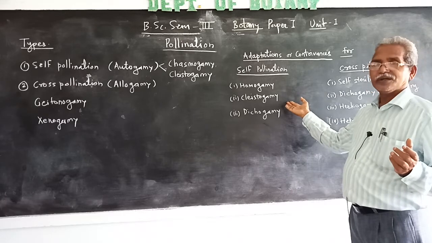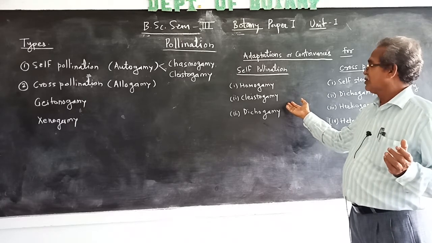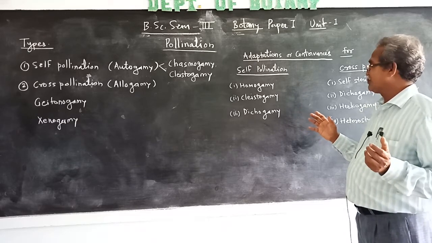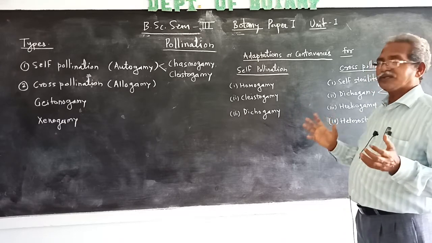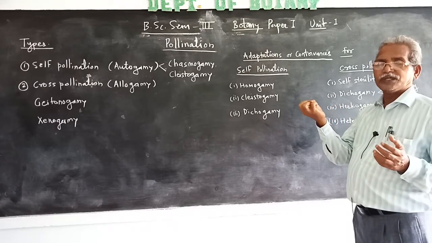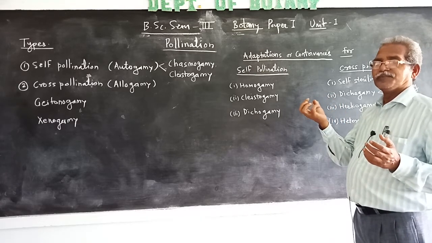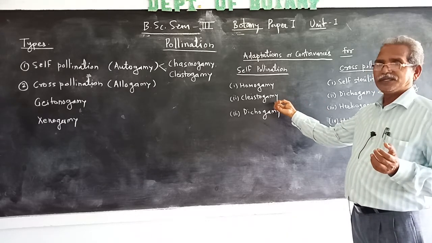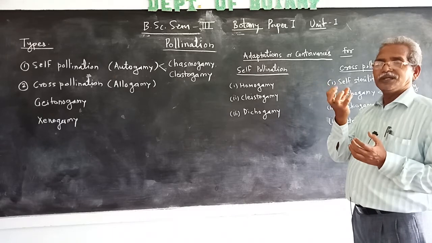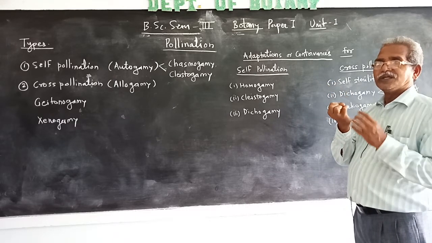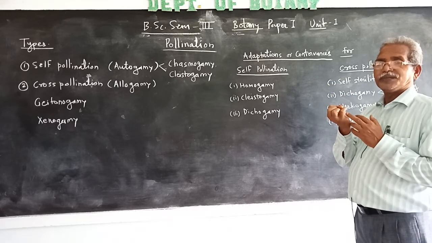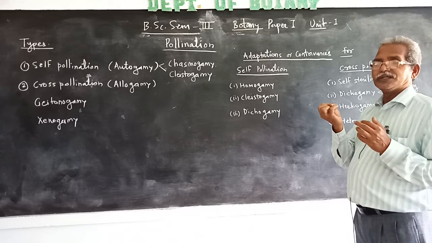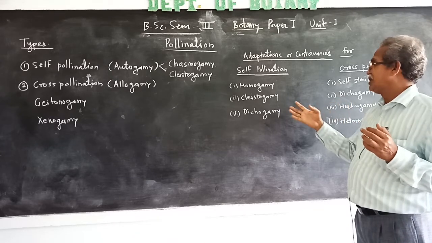Cleistogamy means the flowers remain closed even though the fertilization is effected. That is called cleistogamy. The flower is in closed condition even though the transfer of pollen grains from the anther to the stigma of the same flower takes place and seed setting or fertilization is effected.